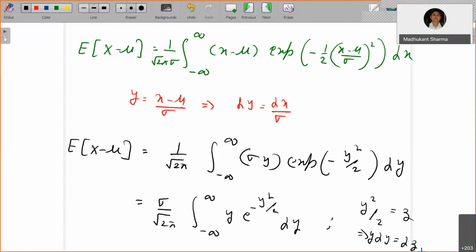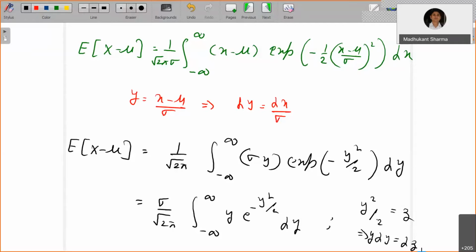Now see how you will evaluate this integral. If instead of minus infinity to infinity it were minus a to plus a, it would be an odd function, and the integrand is defined at every value, so by the definite integral property the value is 0.